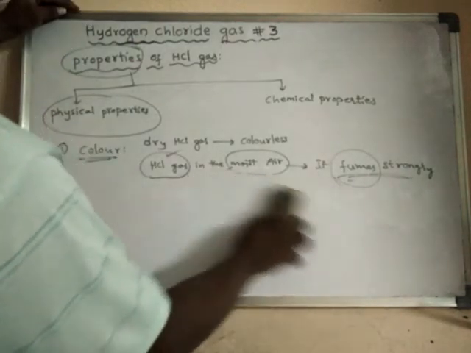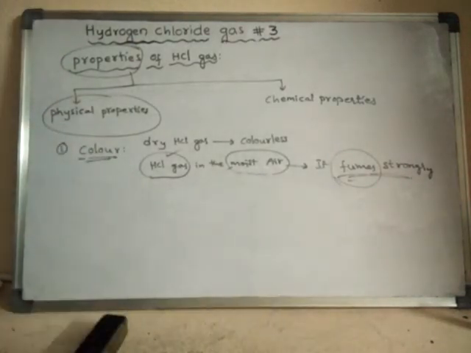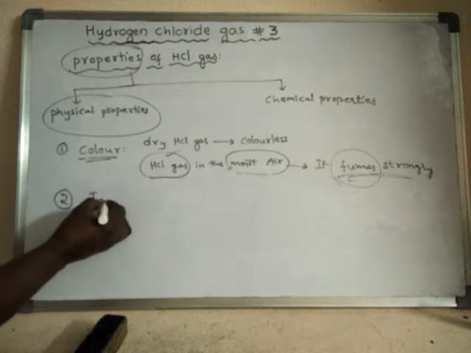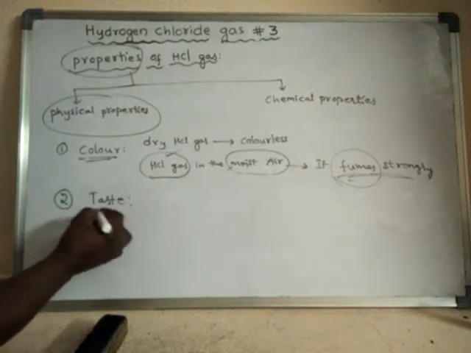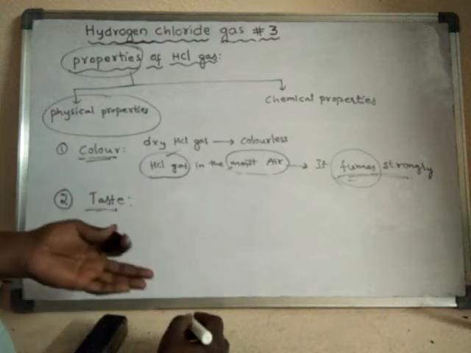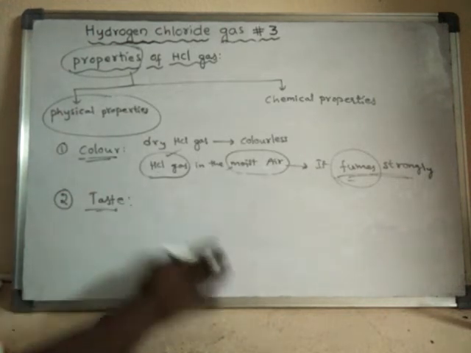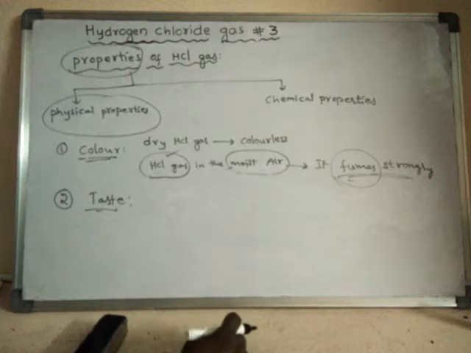Okay, right. And the next point is taste. What is the taste of HCl gas? Generally, HCl gas is acidic. So what is the taste of acids? Acids are sour to taste and bases are bitter to taste.